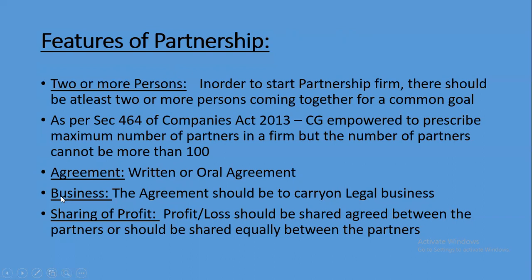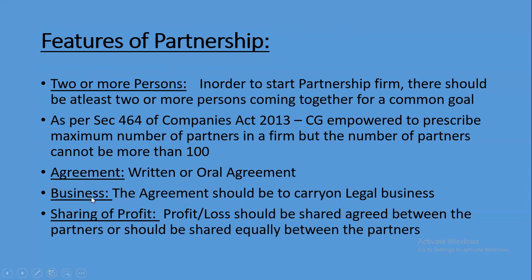So the next one is to carry on a business. The agreement should be to carry on a legal business. So the persons who have joined together as per the Companies Act should not be more than 100, and the agreement may be oral or written. Why have they joined together to do a business? That is the objective of the business. So the business should be a legal one. Gambling and all those things cannot come under the partnership business.